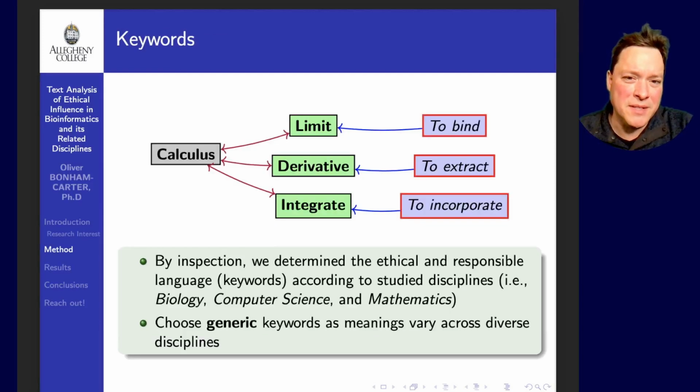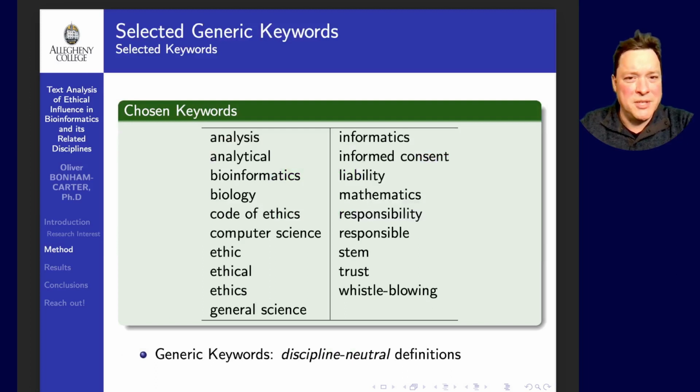When choosing keywords in our text analysis, using a bag of words approach, we chose generic terms, i.e. terms that have no specific definition in one discipline over the other. For example, in calculus, limit, derivative, and integrate have different definitions than those that we would apply to them in regular conversational English. Here's a list of the keywords that we chose for this work.